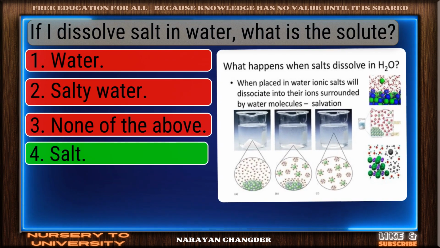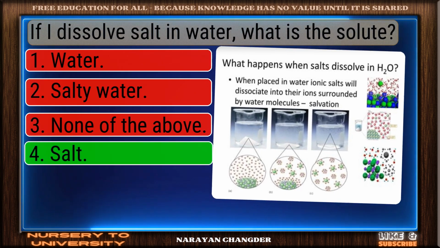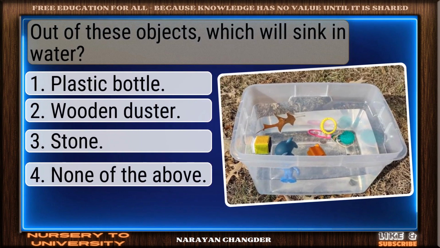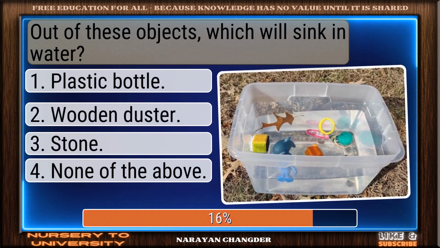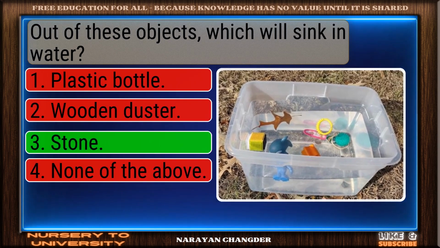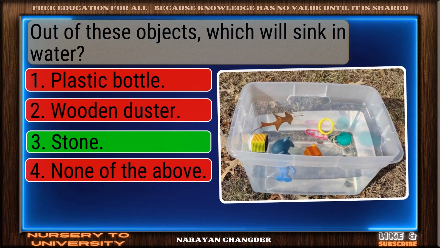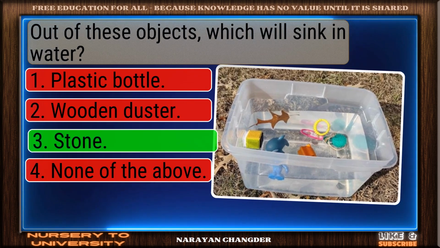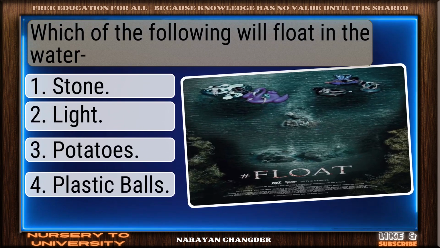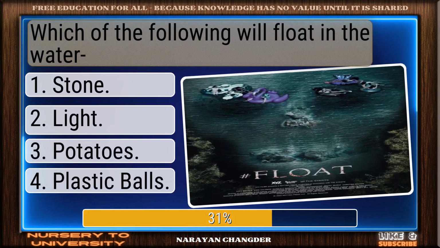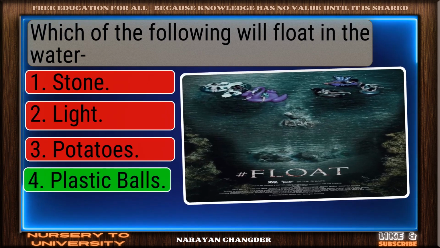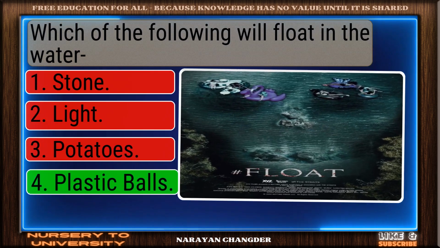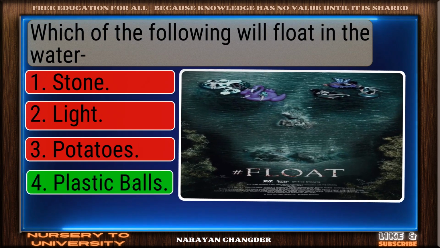Sharp thinking. Salt is the right choice. Out of these objects, which will sink in water? Exactly. Stone makes sense, and it is right choice. Which of the following will float in the water? Perfect. Plastic balls is the correct choice.